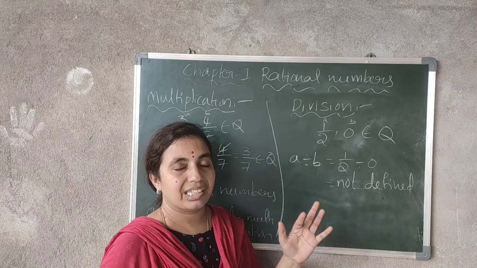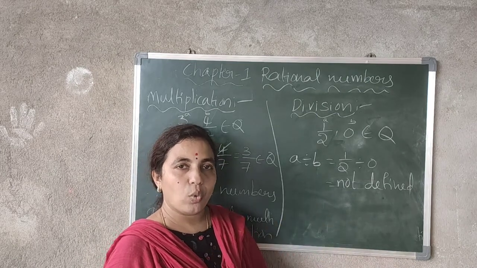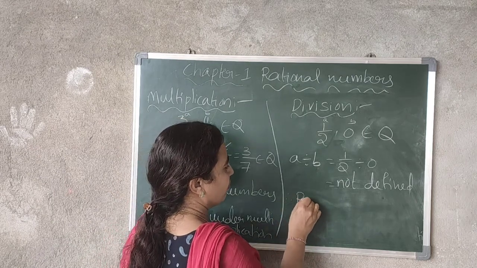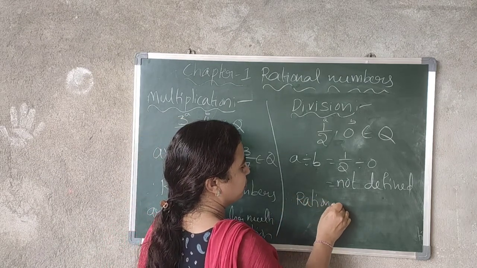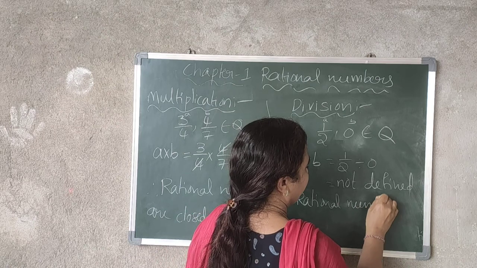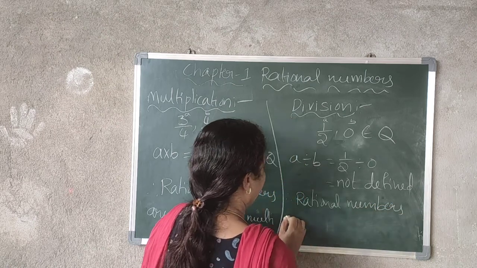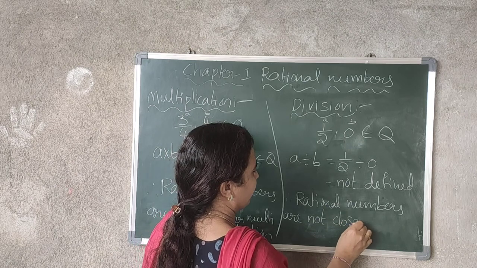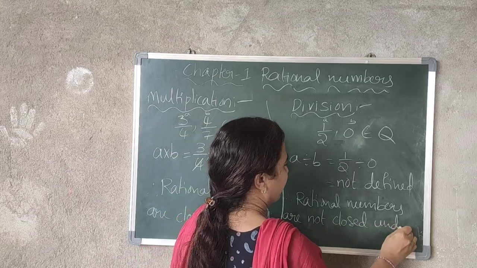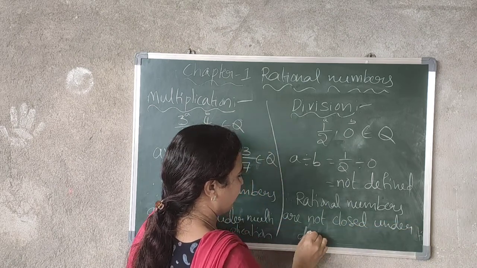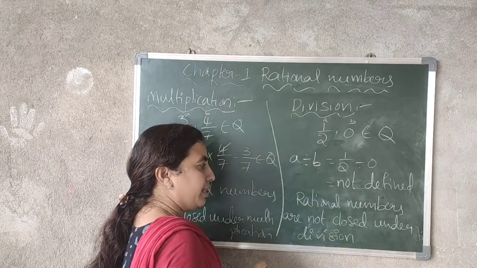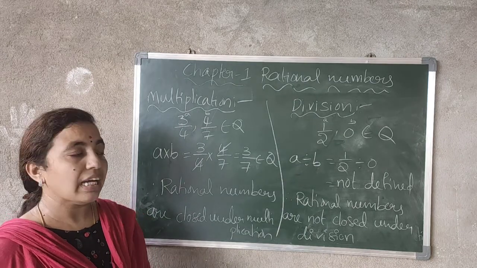That means rational numbers are not closed under division.